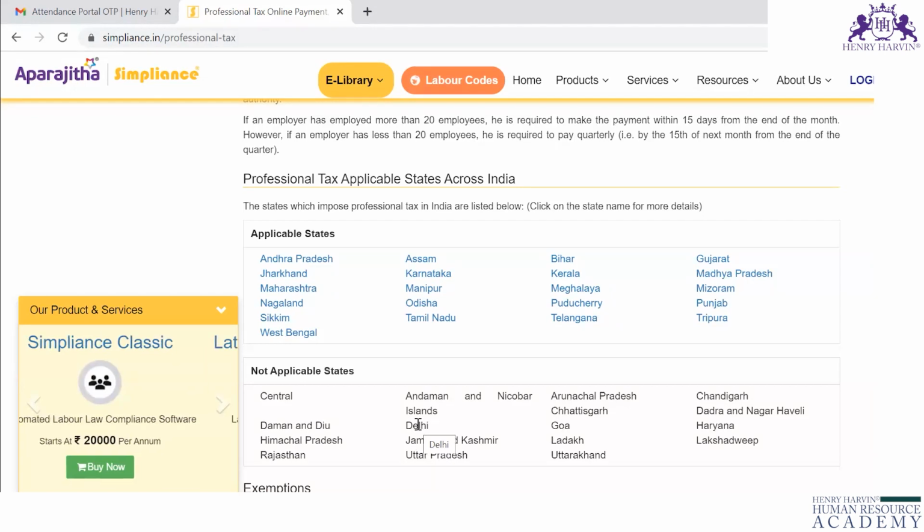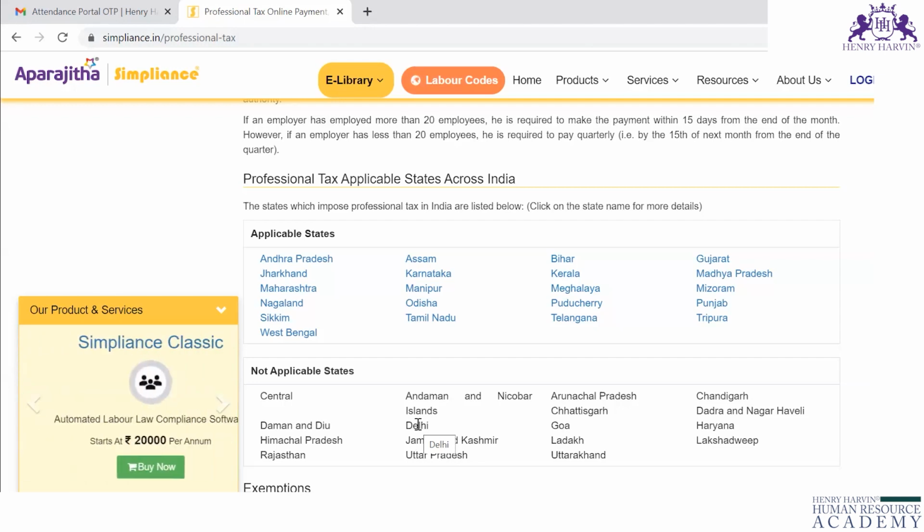So for Maharashtra, professional tax is applicable. You have to deduct the professional tax for the employees who are working in Maharashtra. For Delhi, professional tax is not applicable, and you should not deduct the professional tax for the employees who are working in Delhi. Like that, you have to analyze the professional tax applicability and deduct the professional tax for your employees.